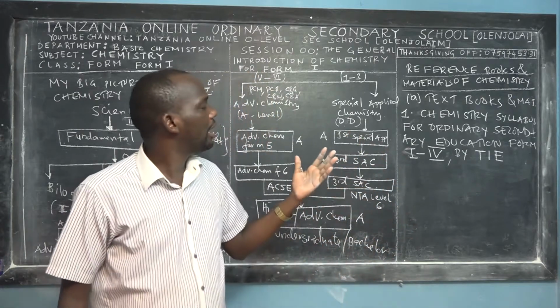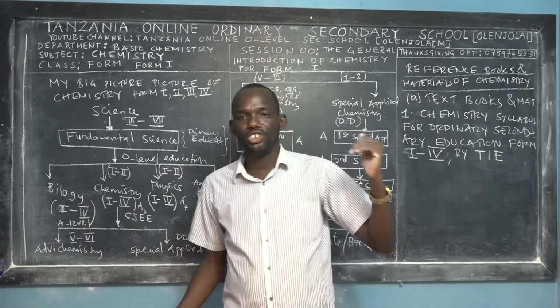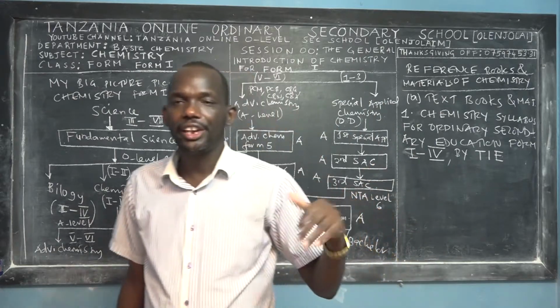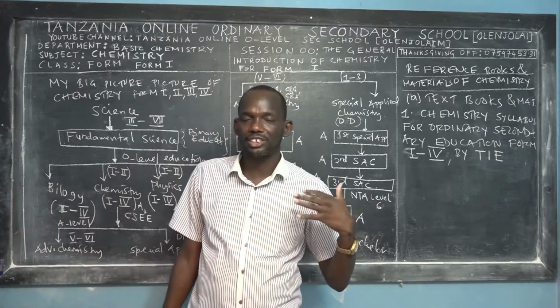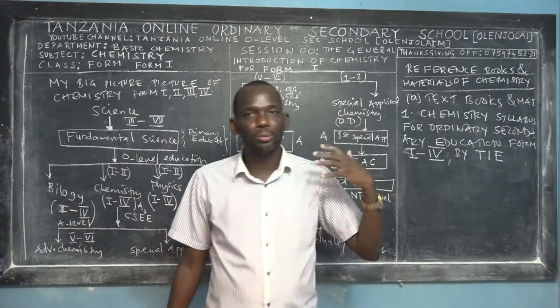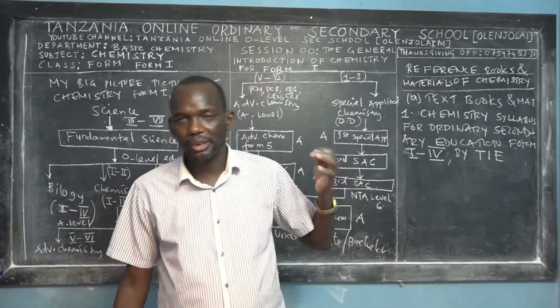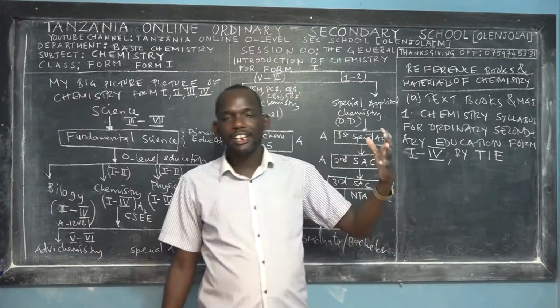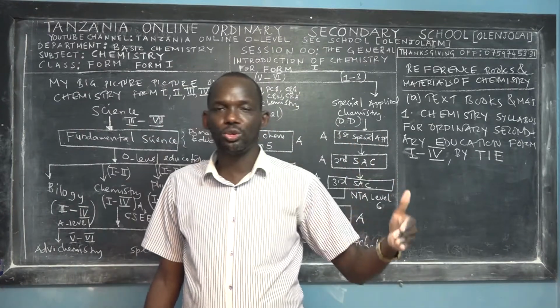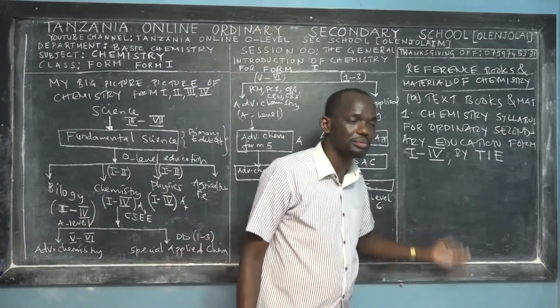And fourthly, this syllabus book explains the teaching strategies that the teacher has to use, and even the learning strategies that the students have to use in learning chemistry. It also explains the teaching resources required for teaching the particular subtopic. And that's not the end, it also shows the estimated number of periods that might be used to cover a particular concept.